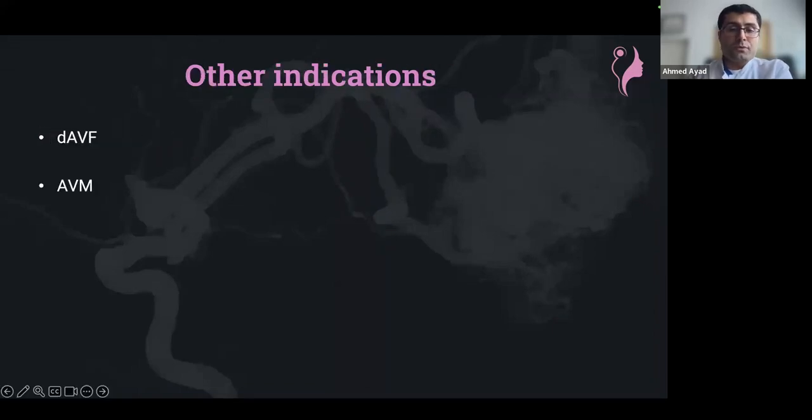And now if we move to the other indications, as I mentioned, we can't really discuss all the technical aspects regarding dural arteriovenous fistula and AVM.